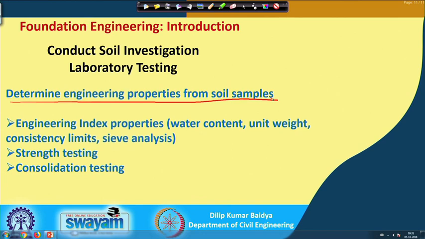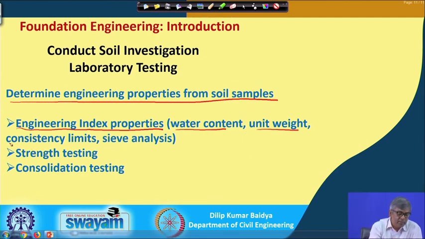These are the engineering index properties, which we have discussed quite elaborately under soil mechanics. Even in the review of soil mechanics, I have mentioned that water content and unit weight are the basic things to be noted first, and then if it is a soft soil or a fine grained soil, you need to find out the consistency limits,